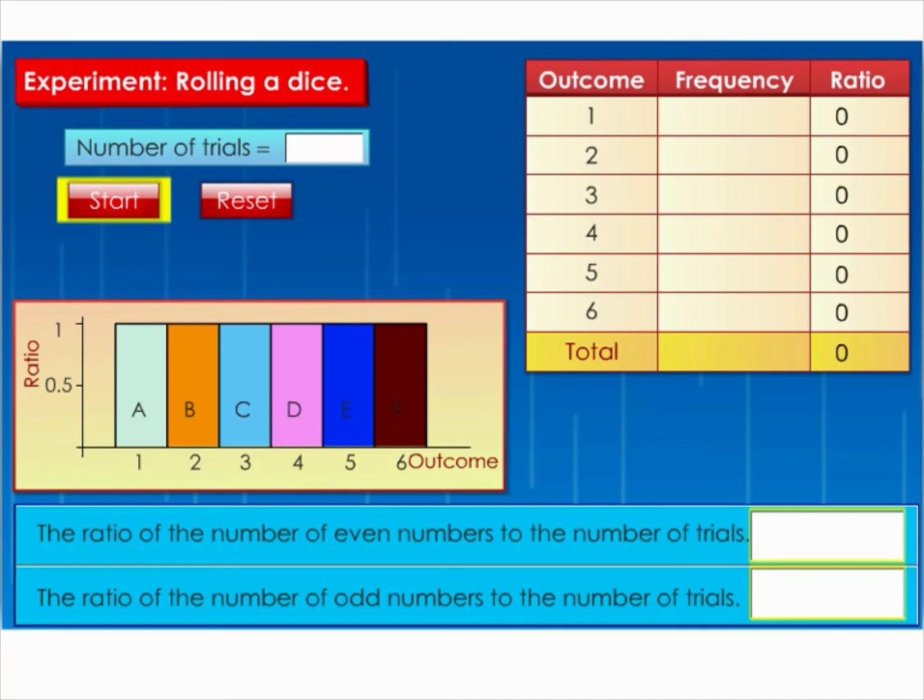What can you observe about both ratios for getting even numbers and odd numbers when rounded to 1 decimal place? Do the numbers tend towards a constant? Can you determine that constant? What can you observe about the ratios of each outcome in the table? Do you notice that the numbers also tend towards a certain constant? What is this constant? Write down this constant in your notebook because we will refer to it in the next lesson. You can click the Reset button to reset everything and try this experiment again.